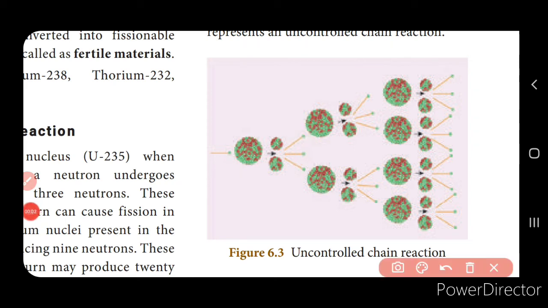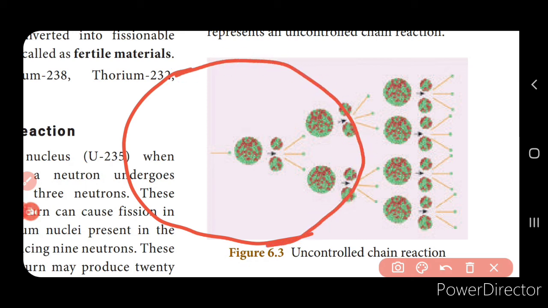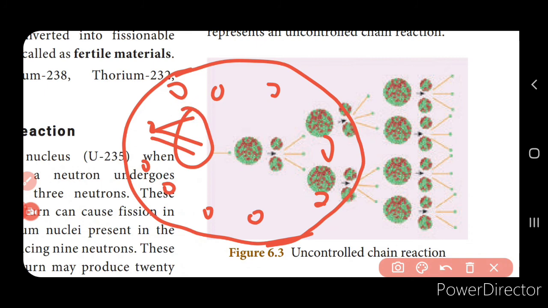Now consider this is the system in which the fissionable materials are present for the chain reaction to take place. These are the uranium particles, right? And each uranium releases 3 neutrons, and these are used for further nuclear fission reactions. Now, out of these 3 neutrons released by one uranium nucleus, some can escape from the system, and this is called the leakage of the neutron. So this is one reason for the loss of neutrons.